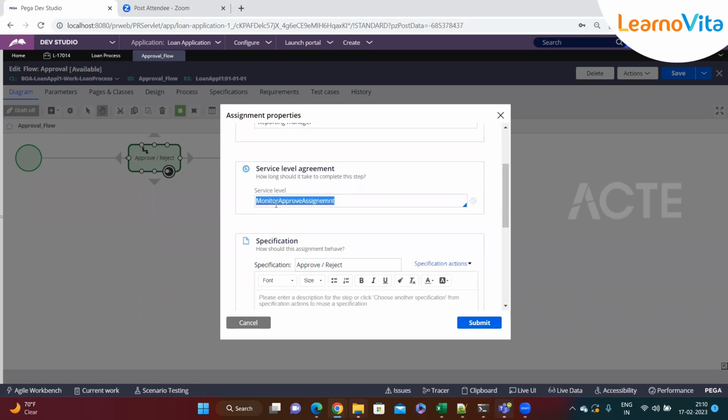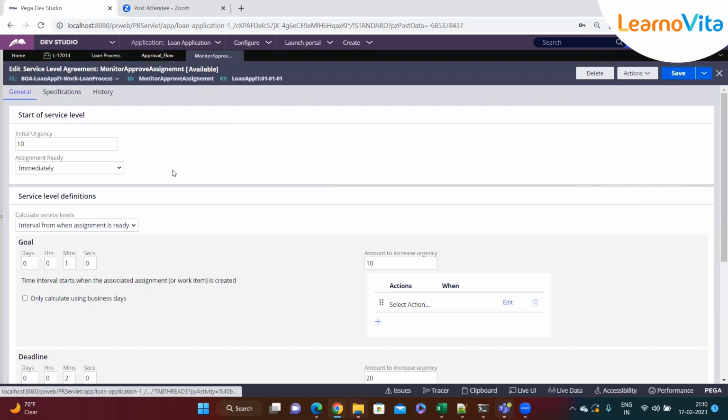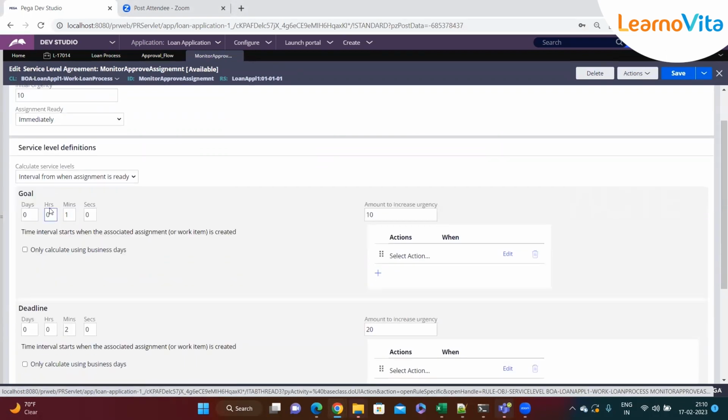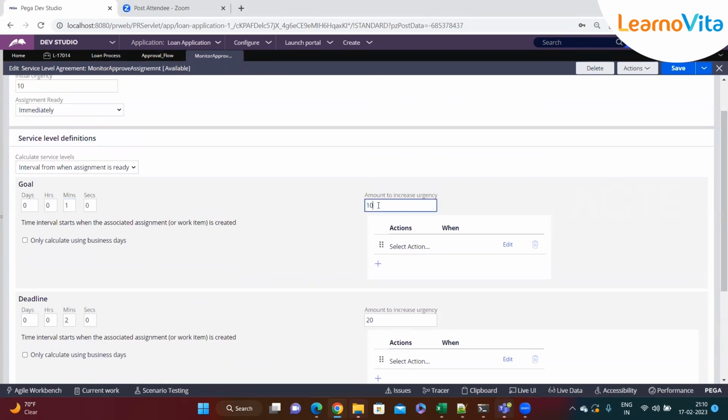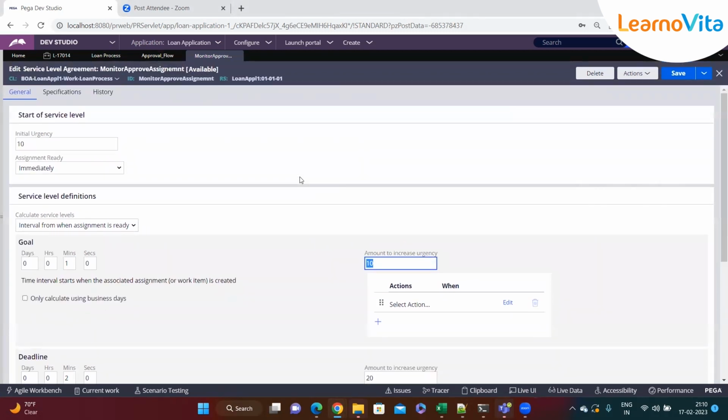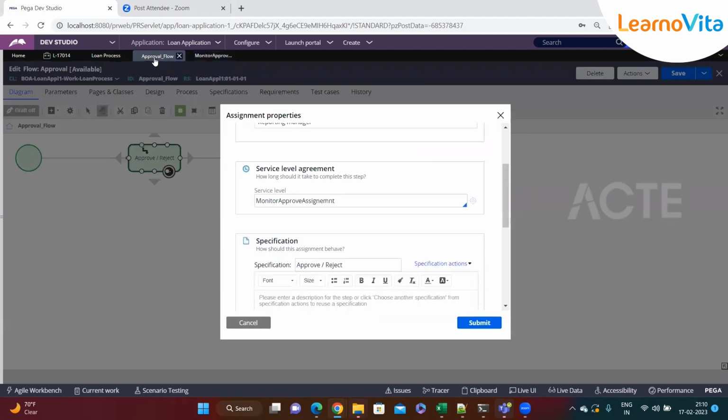And yesterday we also placed the SLA over here, where we gave goal, deadline and past deadline, and Pega increases the urgency. By looking at this urgency, I can get to know that I have to wrap up this assignment first, and then the next assignments or tasks present inside my work list.